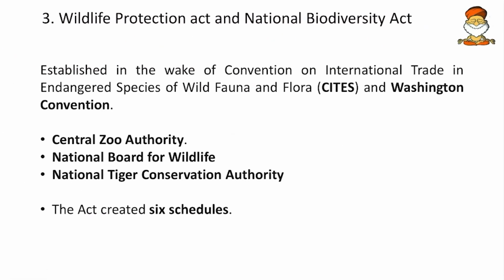Then the Wildlife Protection Act. So here, the Wildlife Protection Act was established in the aftermath of CITES and the Washington Convention. The establishment of CITES gave awareness to curb the destruction of wildlife. So that is why the act came, and this act provides the statutory status, or the origin, to three bodies. That is the Central Zoo Authority, the authority which looks into the maintenance of all those zoos.